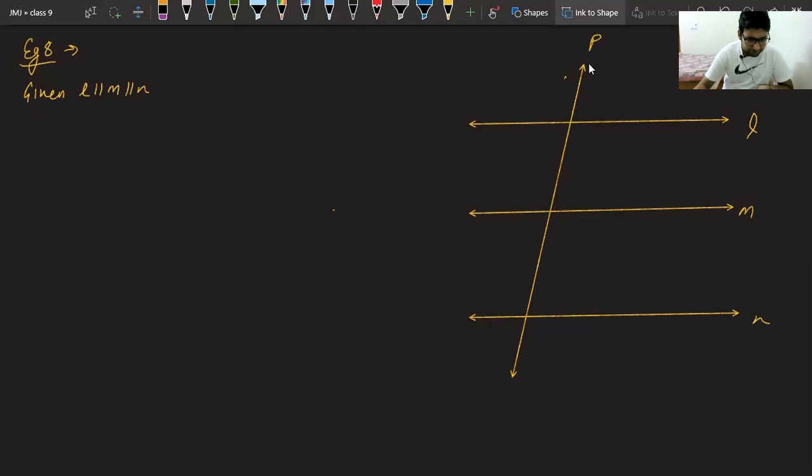Line formed between Moksh saying two parallel lines. No, beta. It is not important that lines should be parallel. Transversals are those lines which cut two lines at two distinct points. Transversals are the lines which are cutting lines at distinct points. That's it. Lines can be parallel, they cannot be parallel also. That is okay. But the main thing is it should cut at least at 2 points, distinct points.